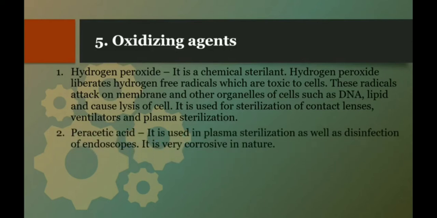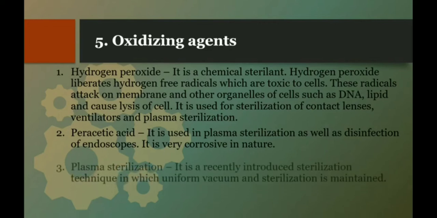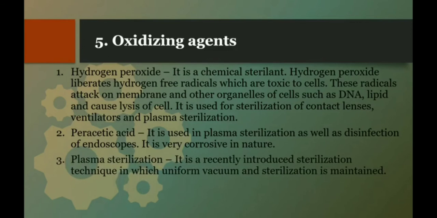The second one is peracetic acid. It is used in plasma sterilization as well as disinfection of endoscopes. It is very corrosive in nature. And the third one is plasma sterilization. Now what is plasma sterilization? This is a new term.